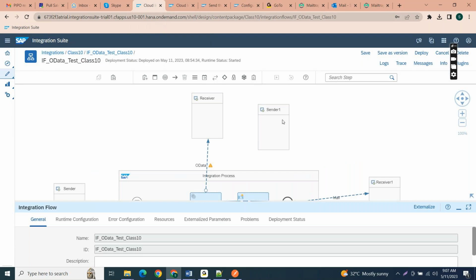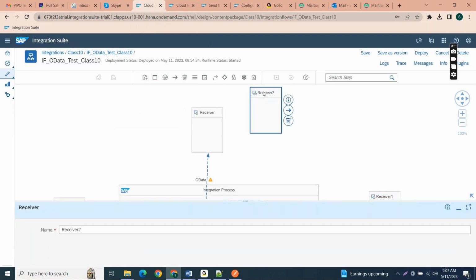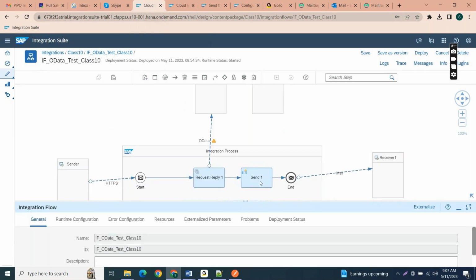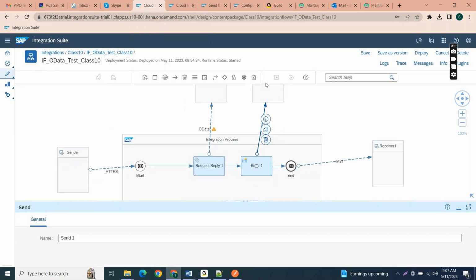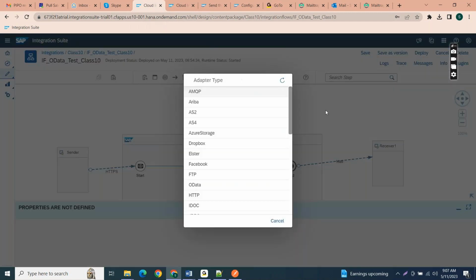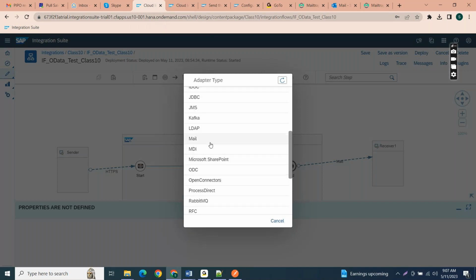Sorry, I dragged sender here. I have to add a receiver. So here I am selecting the mail server.